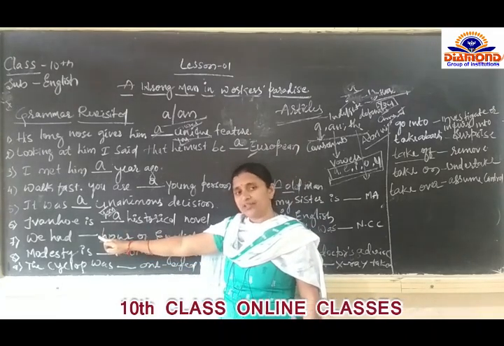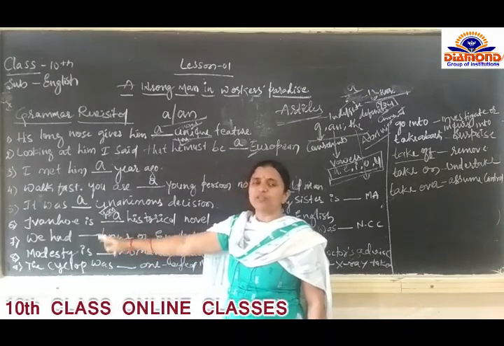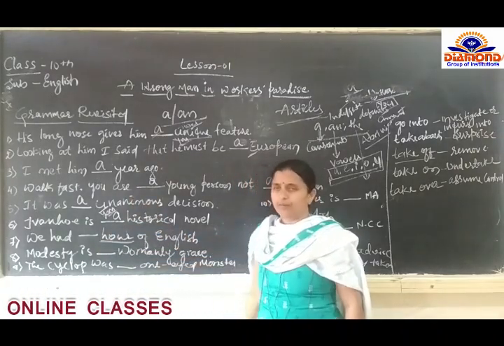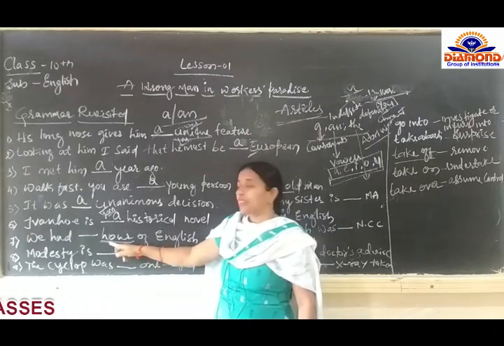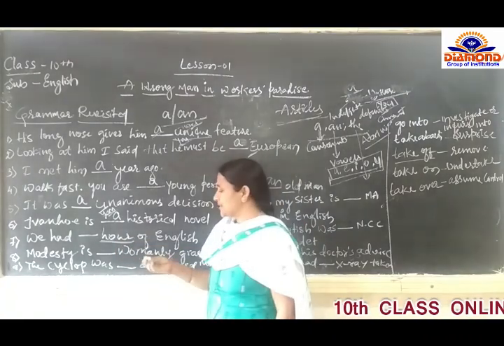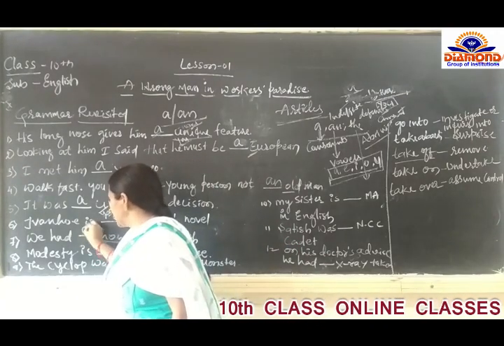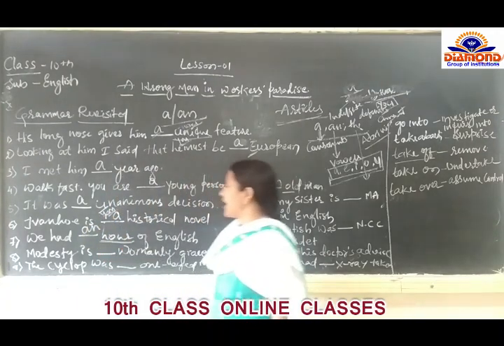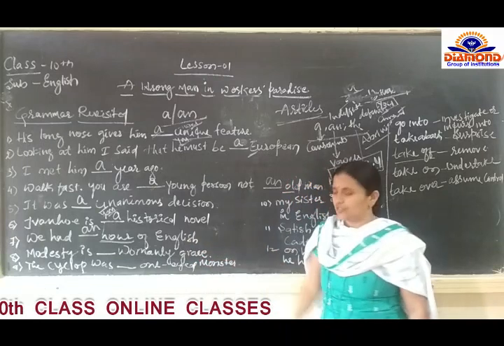H is a consonant, and if H is sounded we write a, but that is not possible here. That is the reason an is used in this example: we had an hour of English.